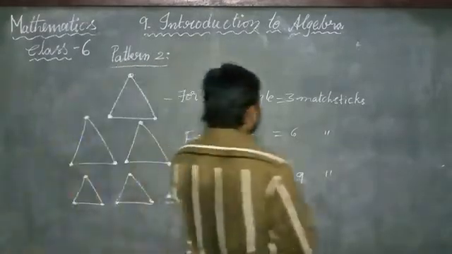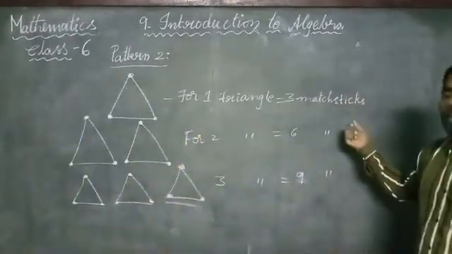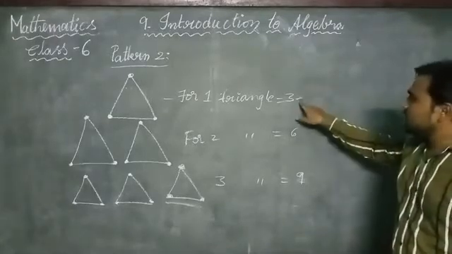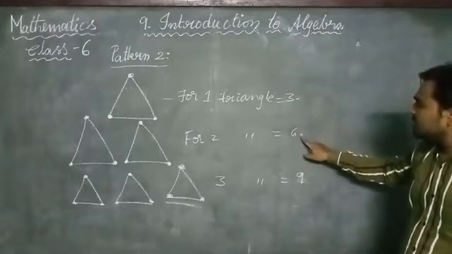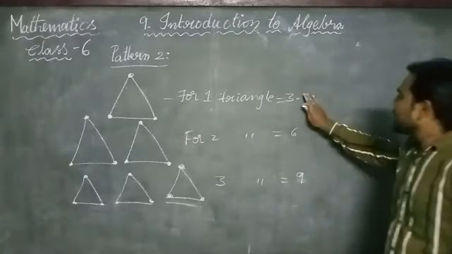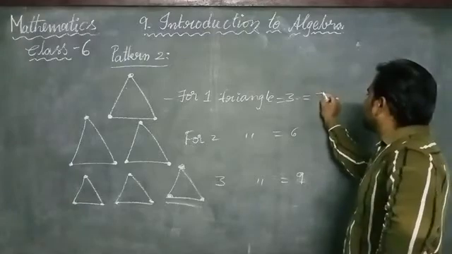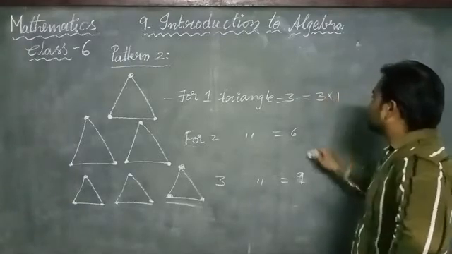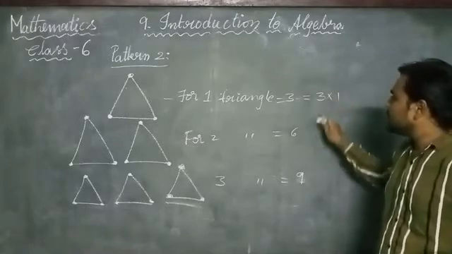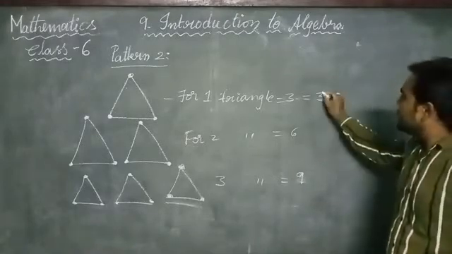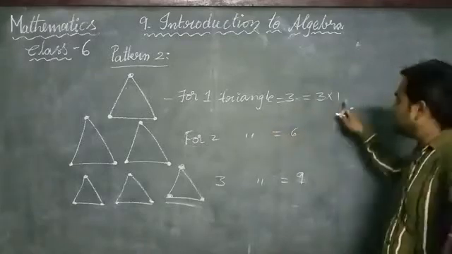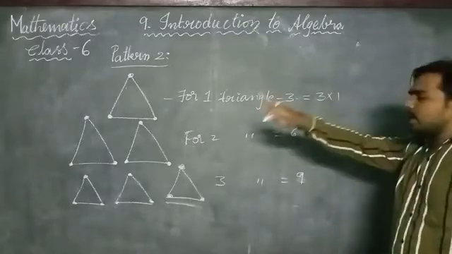For all these values, we can represent a general form. Here 3 matchsticks would be required, here 6 matchsticks, and here 9 matchsticks. Now let us see 3 into 1. Here 3 represents the number of matchsticks and 1 represents the number of triangles.